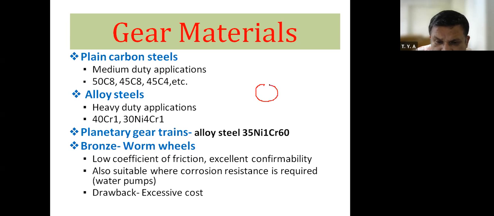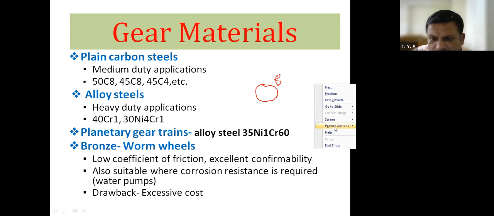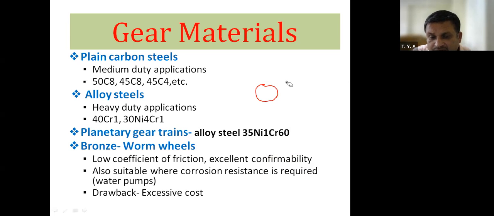Now suppose this is the one gear. Planetary gear train means one gear will be exactly at the center, and other three gears are there.